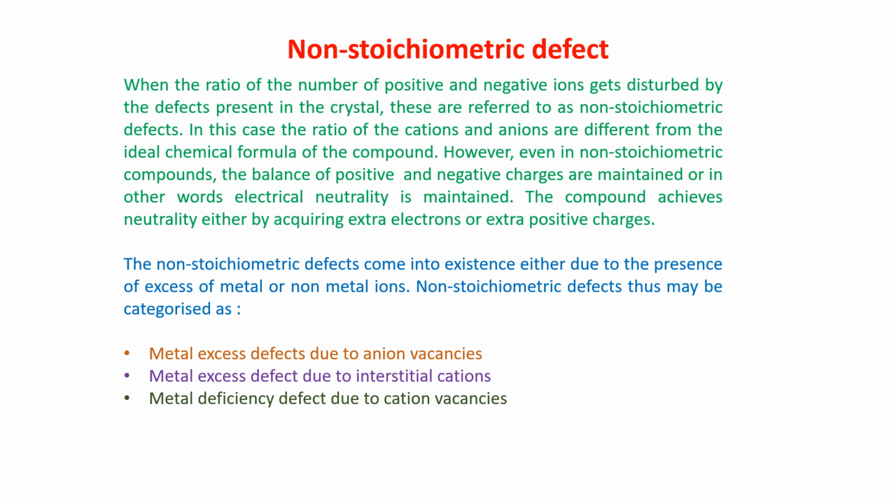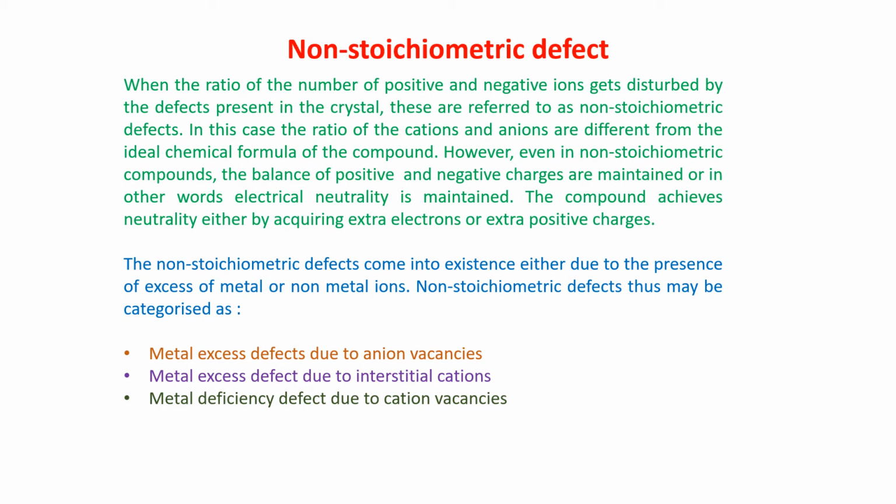Now we will start with non-stoichiometric defect. Stoichiometric defect, all we have finished. In stoichiometric defect, ionic and non-ionic crystals, all we have discussed. Now we will start with non-stoichiometric defect.